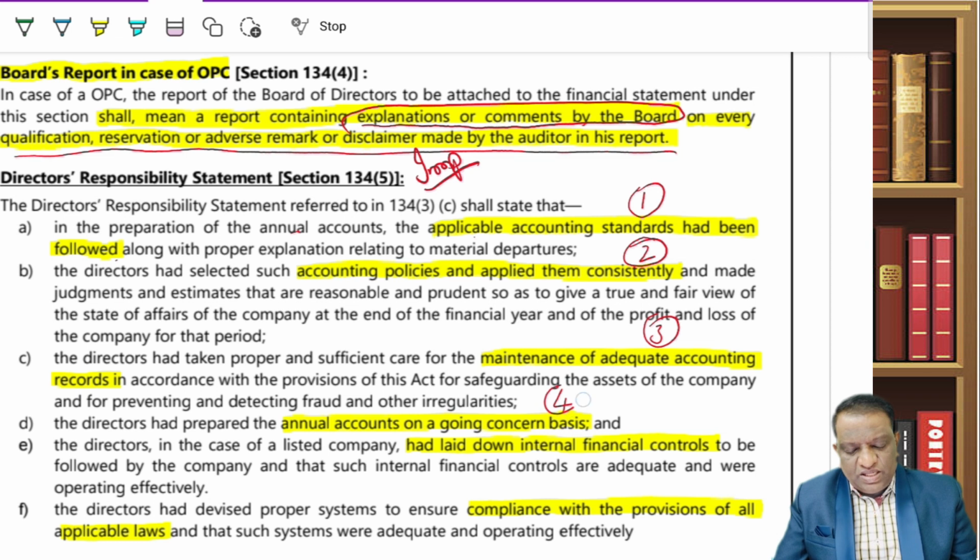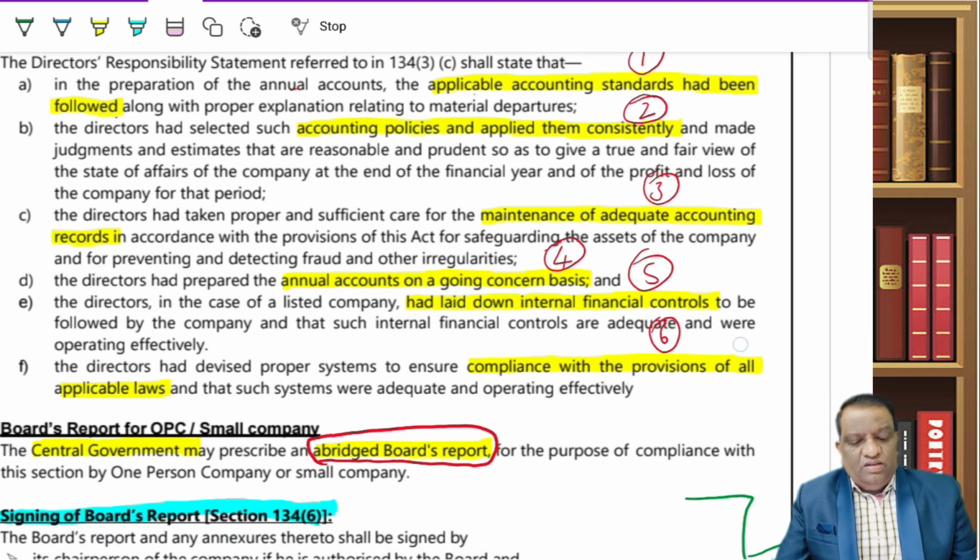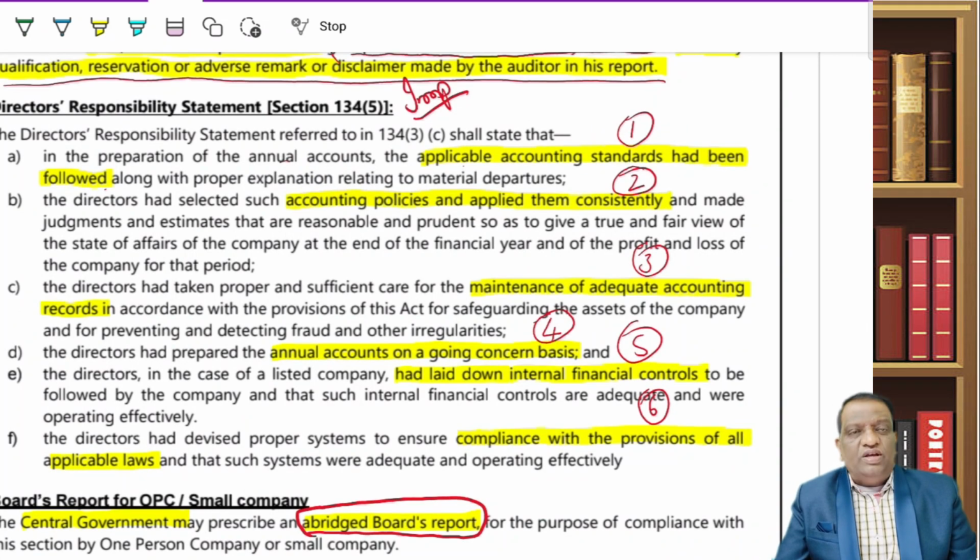And fourth one, going concern basis. And fifth one, IFCs, internal financial controls, and sixth one, compliance with the laws and regulations. So these are the points on which the board has to reconfirm that yes, we are accepting our responsibility for these six matters. That is what this director's responsibility statement is all about.